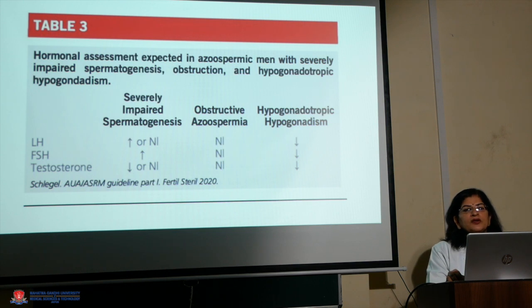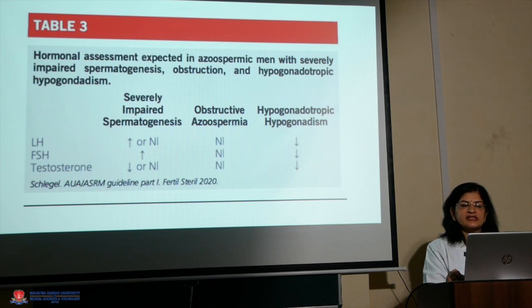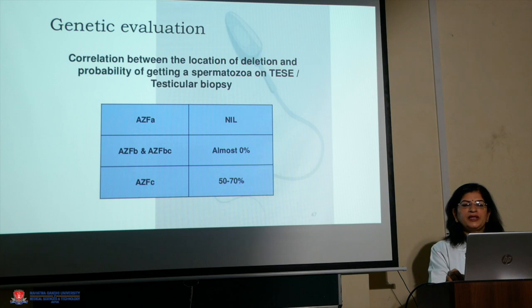Now with the help of the hormonal assay, we can differentiate hypogonadotropic hypogonadism, in which LH, FSH and testosterone will be on the lower side. In cases of obstructive azoospermia, all these findings will be normal, and in case of severely impaired spermatogenesis, FSH and LH will be on the higher side, while testosterone will be low.